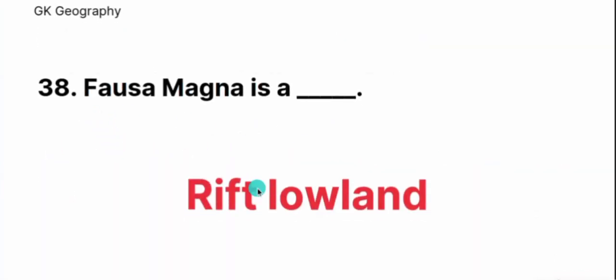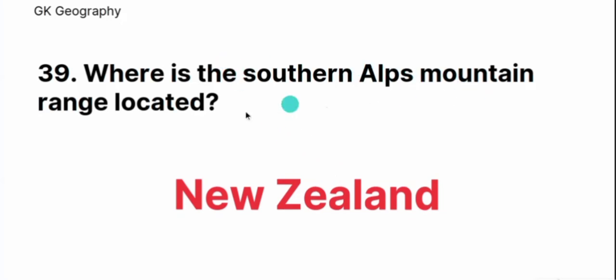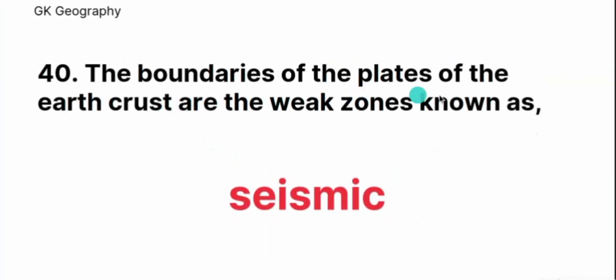Fossa Magna is a dash. Rift lowland. Fossa Magna is a rift lowland. Where is the Southern Alps mountain range located? New Zealand. The boundaries of the plates of the Earth crust are weak zones known as seismic.